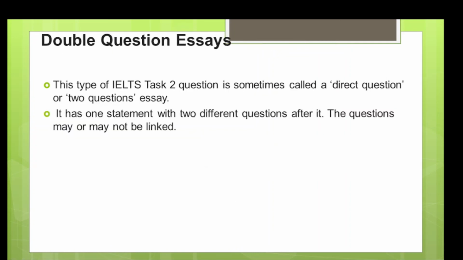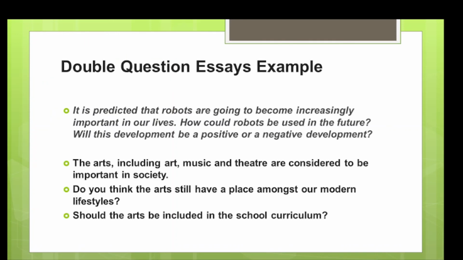Okay. Now comes your last type of question, and nowadays this is a very common type of question asked: the double question essay. Now in a double question essay, two direct questions will be asked to you. Let's take an example, then only it will become more clear for you. It is predicted that robots are going to become increasingly important in our life. How could robots be used in the future? Will this development be positive or negative? So two different questions are asked in this.